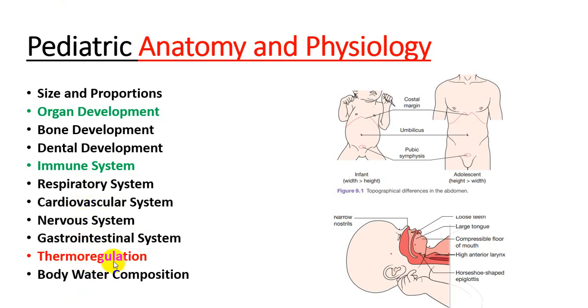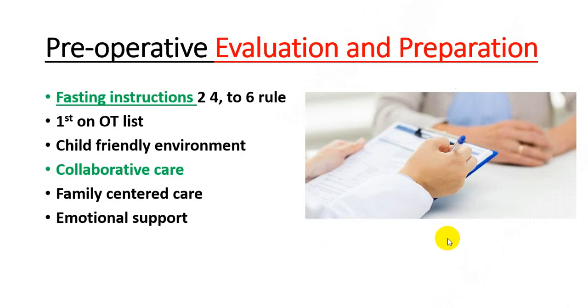Thermoregulation is also important because children cannot maintain their temperature and they may go into hypothermia. Next, body water composition is also necessary because children may go into dehydration. You can see in this picture that in infants the width is greater than the length, but in adolescents the height is greater than the width. And this is the respiratory system, in which children have narrow nostrils and loose teeth.